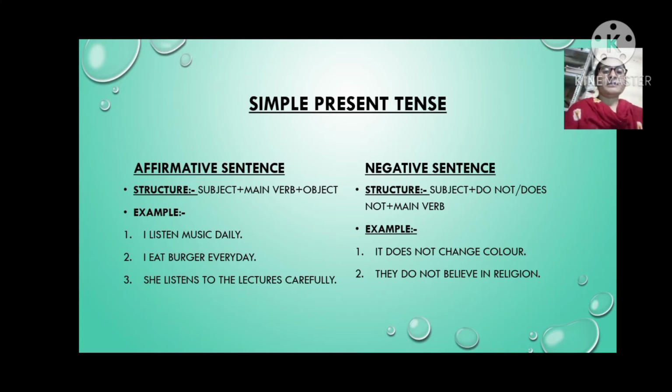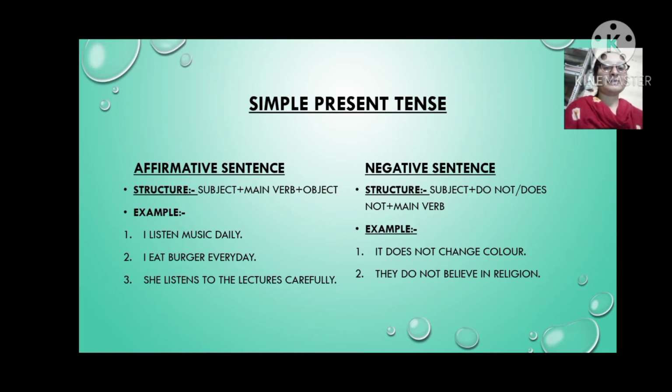First of all, we understand the structure: subject plus main verb plus object. Now we see examples, so we will be perfectly clear about that. First example is I listen music daily.